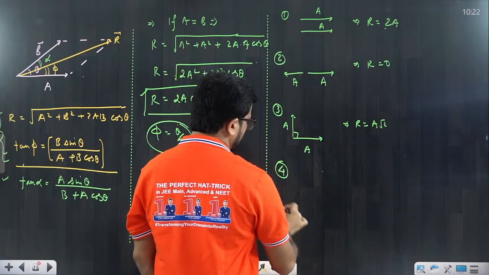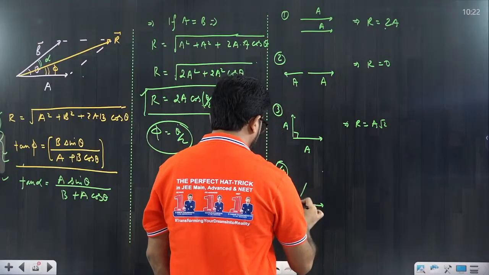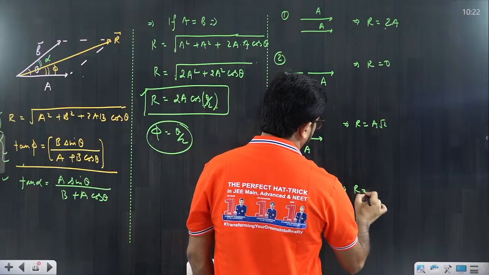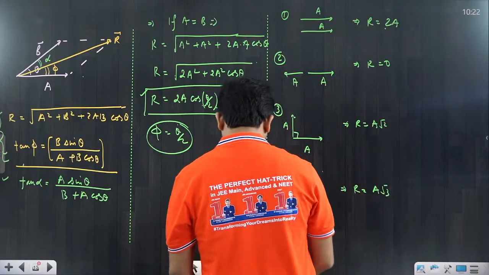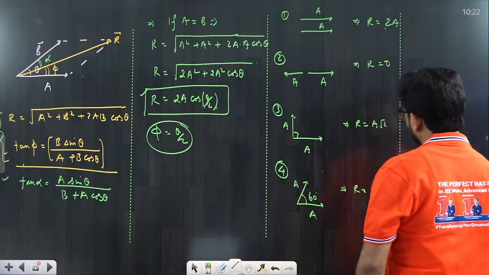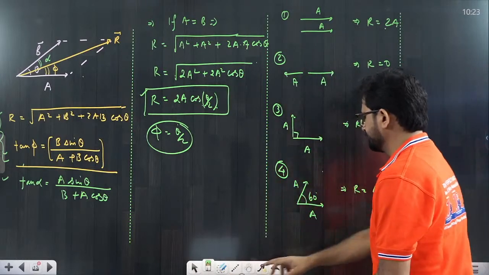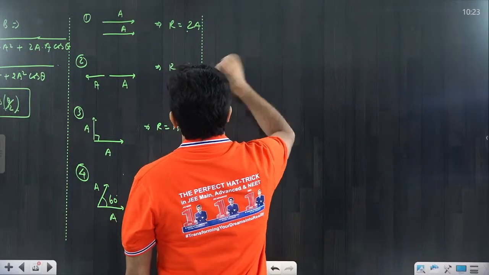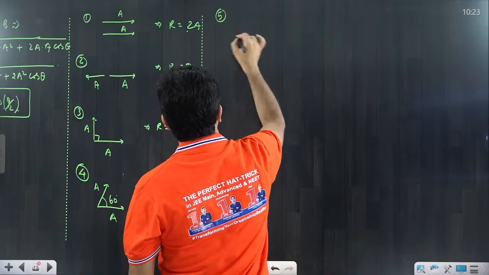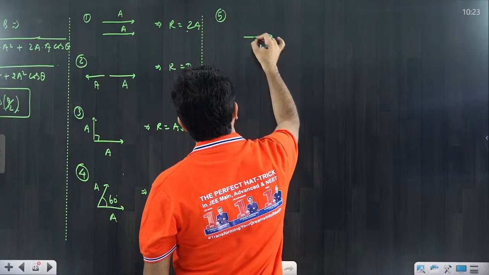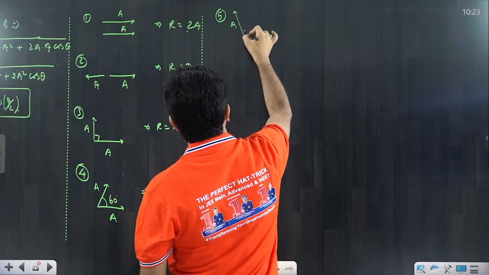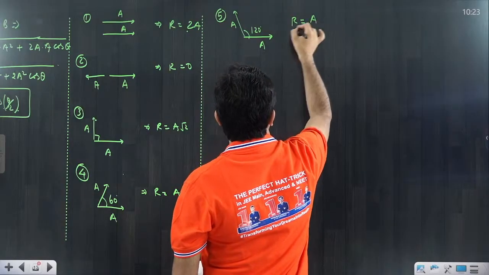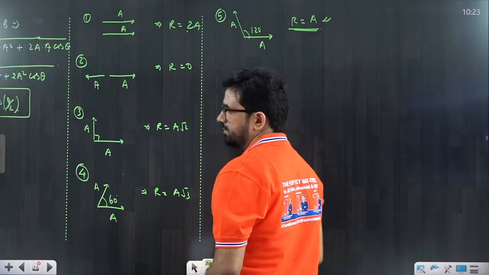Similarly, fourth, suppose there is a vector, beta, and it is also A, angle between them 60 degree, then the resultant is equal to A root 3. Fifth one, you can use it. Suppose it's A, the second vector also has magnitude A, this angle is 120 degree, then the resultant is equal to A only. So this is a very standard result, already 2 times in PYQ.